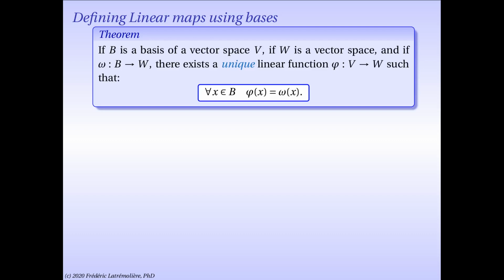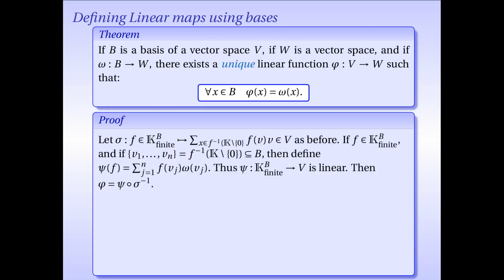So if B is a basis of a vector space V, if W is a vector space, and if little omega is a function from the basis B to the space W, then there exists a unique linear function phi from V to W, such that for any x in the basis B, phi of x equals omega at x. So what we're saying here is that if you give me a function which goes from a basis to some other vector space, then there is actually a linear extension of that function to the entire space, and it is in fact unique.